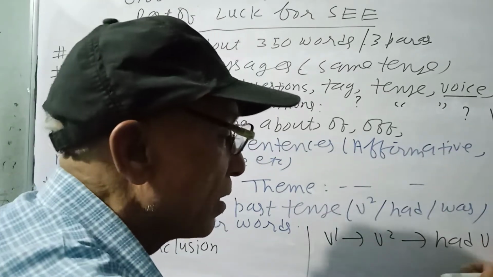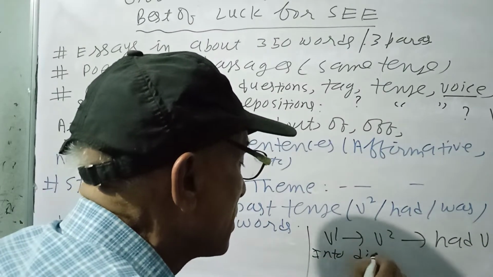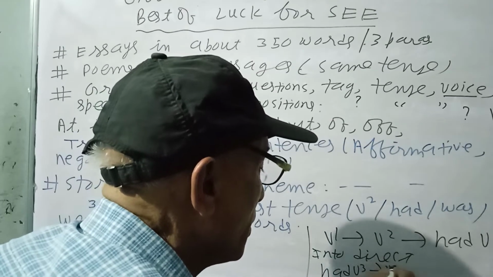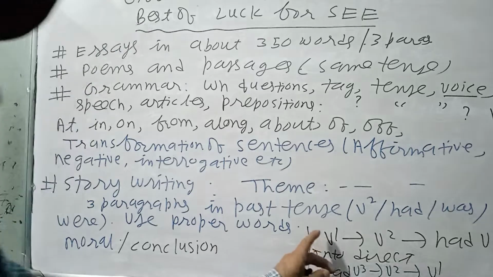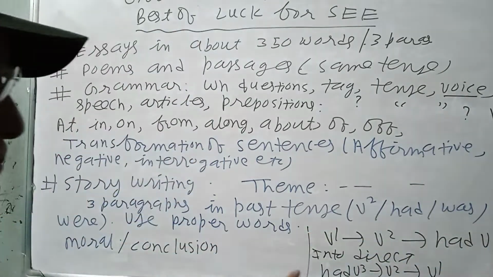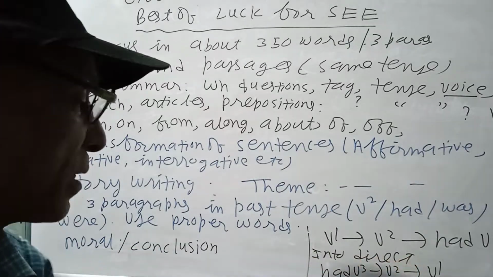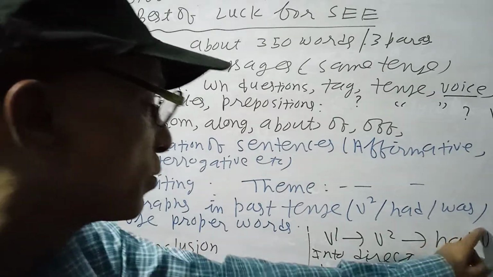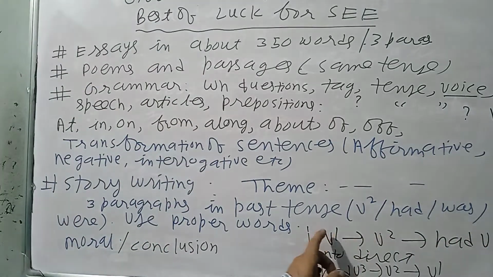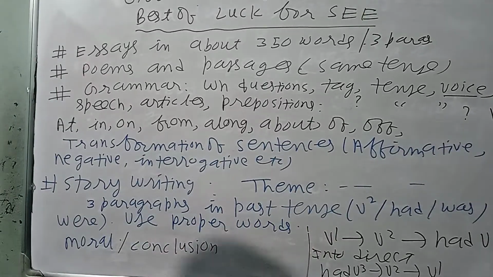From direct to indirect, from indirect into direct speech, B3 changes to B2 and B2 to B1. Direct, present to past, past to past participle. Present continuous, past continuous. But into direct speech, B3 changes to B2, past perfect changes to simple past, and simple past changes into simple present. That we have to know.